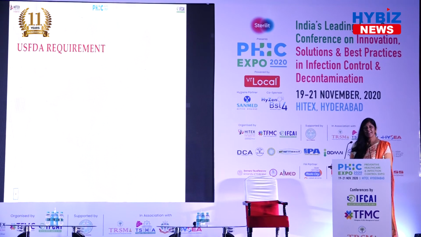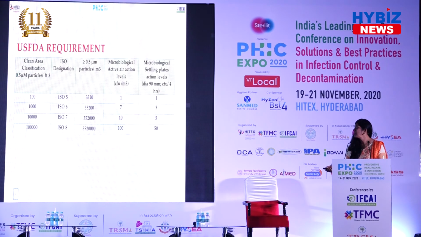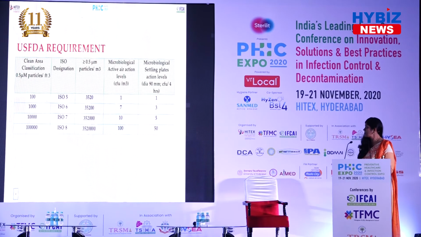So this is basically the US FDA requirement. The US FDA says that for ISO 5, it requires around 3,520 particles per cubic meter. For ISO 6, it is 35,200. For ISO 7, it is 352,000. And for ISO 8, it is 3.5 million.